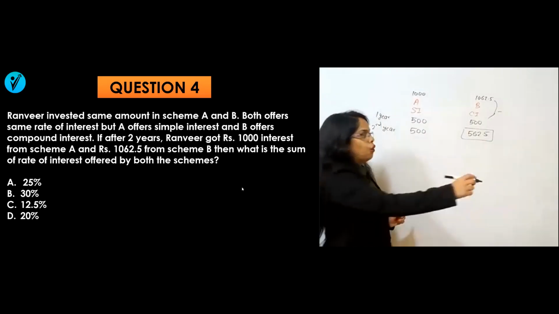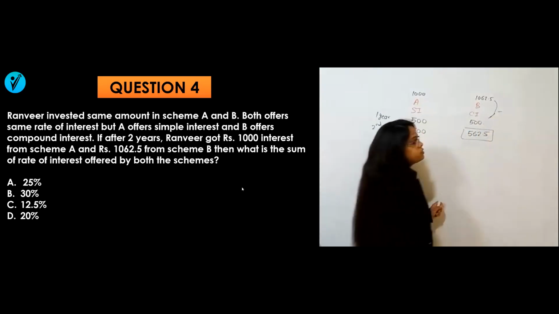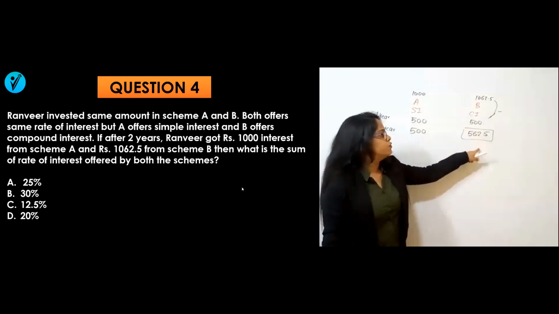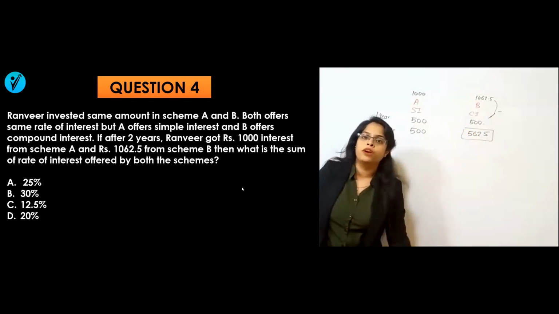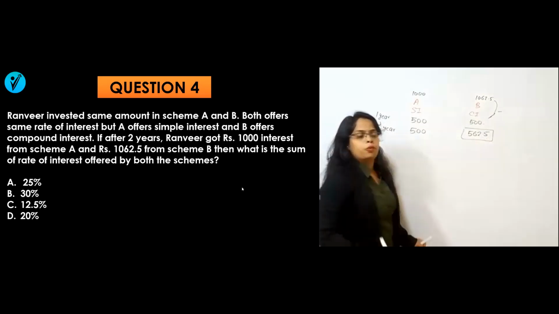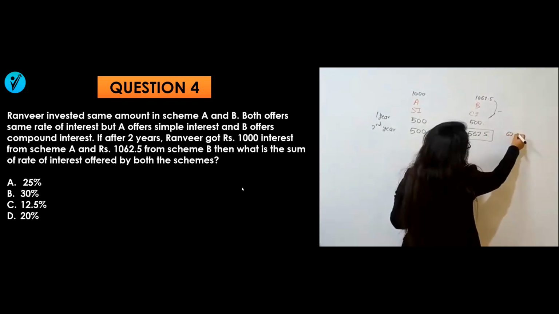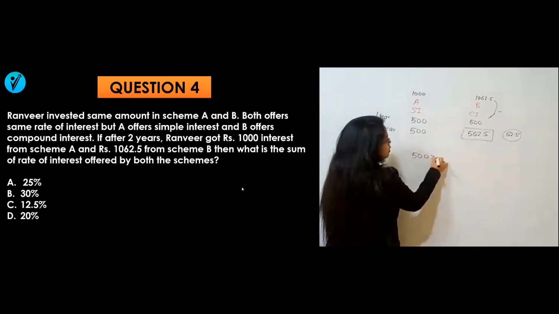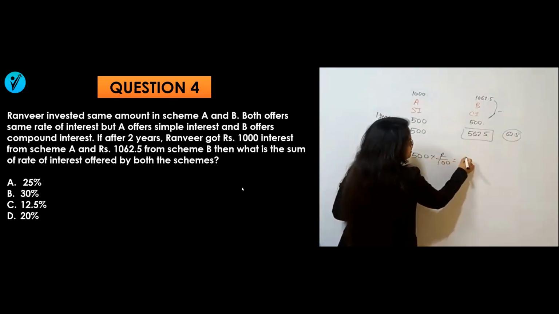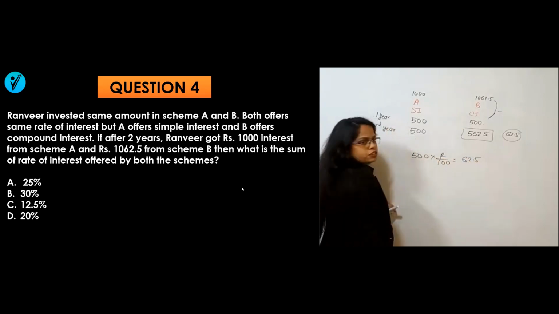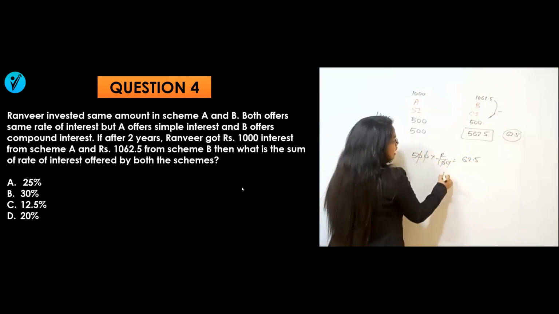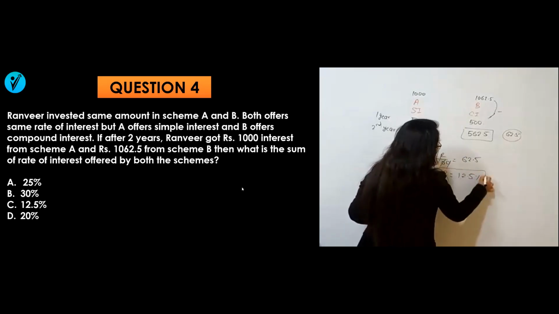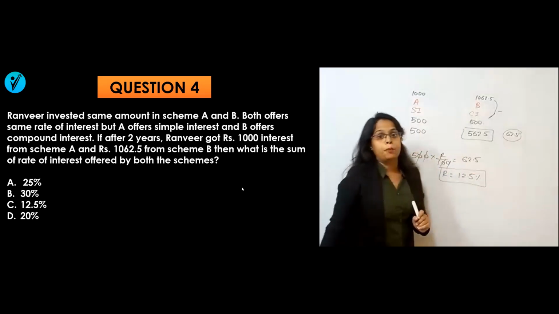Getting this point? On this 500, as I know, CI is what? Interest on interest. My interest was 500, on which I got 562.5. That means 62.5 rupees is the extra, which is the interest on 500. So 500 into R percent is equal to 62.5. So how much will it be? Double zero cancelled. R will be equal to 5 ones are, 5 twos are, 12.5%. So 12.5% is the rate of interest.